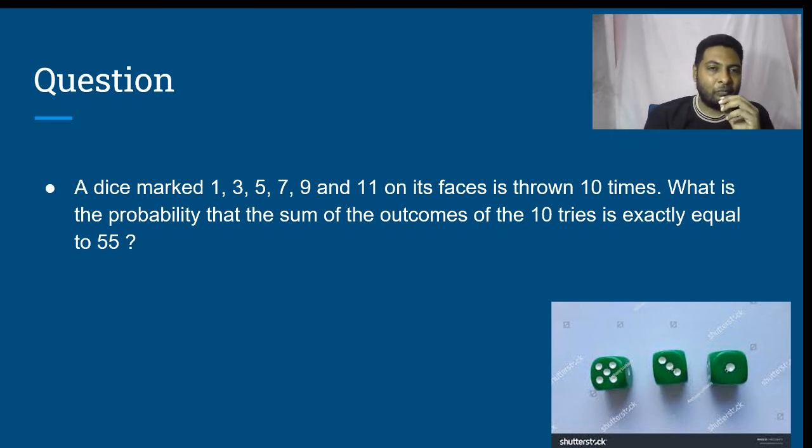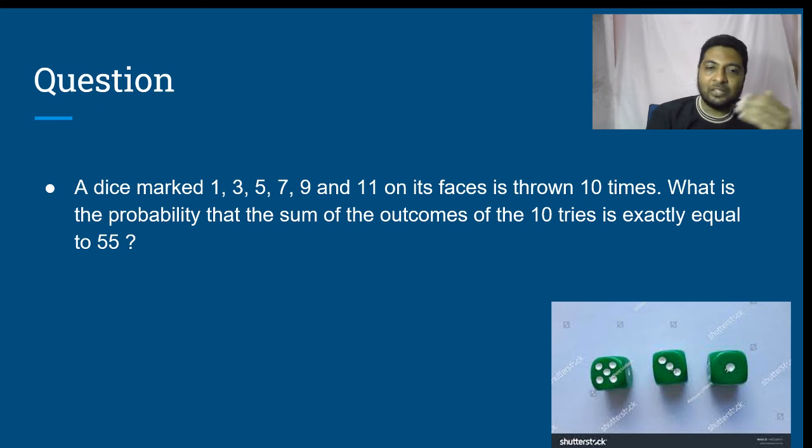Let us take one of the scenarios. Let us say I get 5 as my outcome every time I roll the dice. 5 ten times makes it 50. But I need 55. I will replace one 5 with a 7. The sum becomes 52. I will replace another 5 with a 7. The sum becomes 54. And then we start scratching our head and thinking, we are very close. Is there a way in which I can get 55?